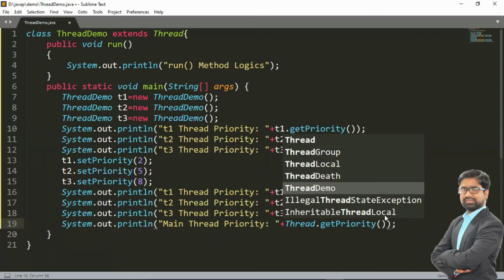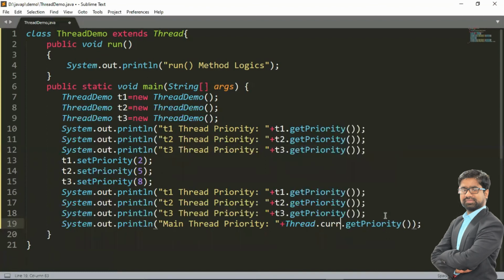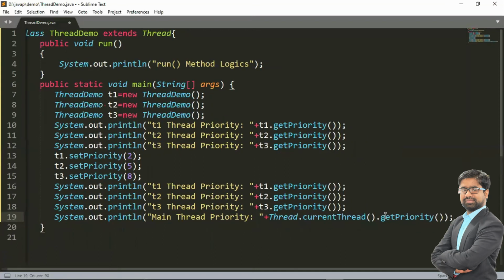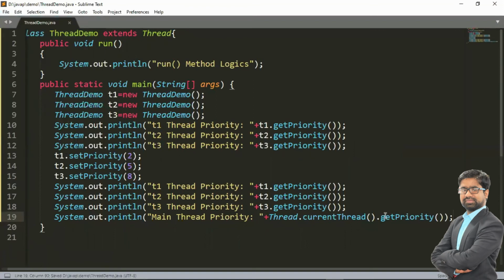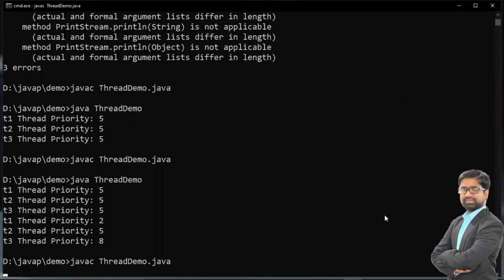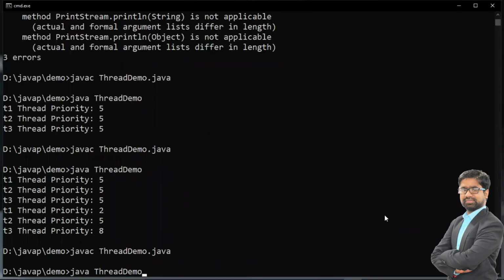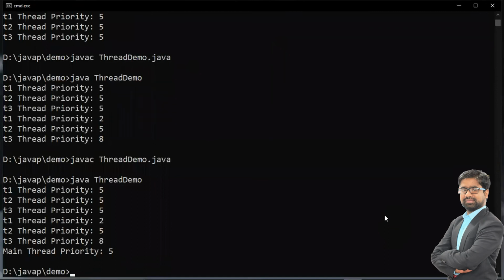the Thread dot current thread. What is my current thread? Current thread is main thread. Okay. So Thread dot current thread, then dot get priority. By using this method, we can get the priority of the main. So let me execute. What is my current thread priority? Means main thread priority. Okay. So main thread priority is 5.